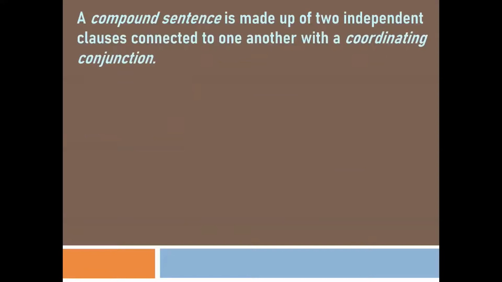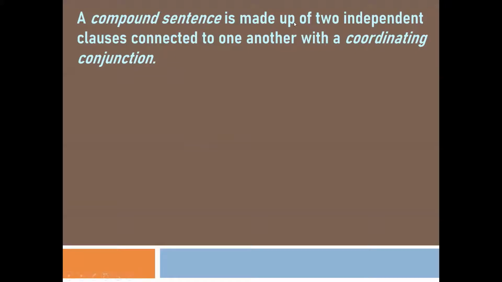Now let's understand about compound sentence. A compound sentence is made up of two independent clauses connected to one another with a coordinating conjunction. Compound means something which is a combination of one or more things. So here compound sentence means that this sentence will have two independent clauses. A compound sentence cannot have a dependent clause. This is something which we need to take care of.